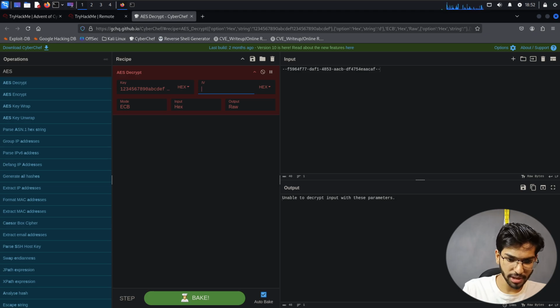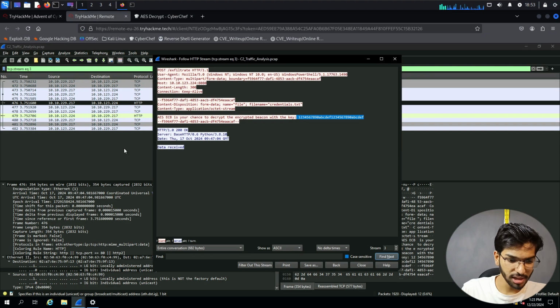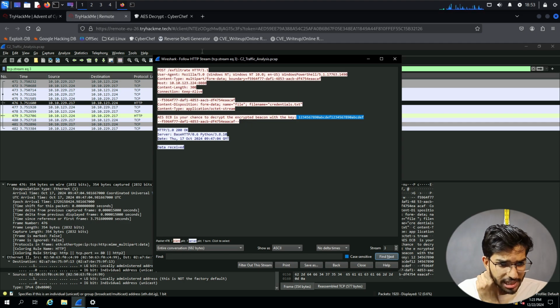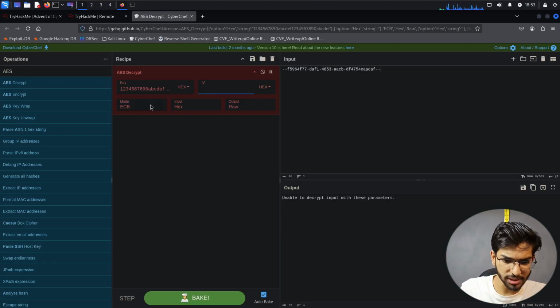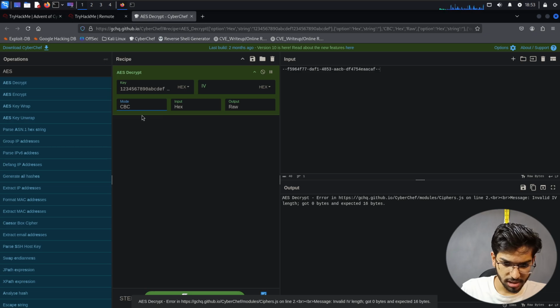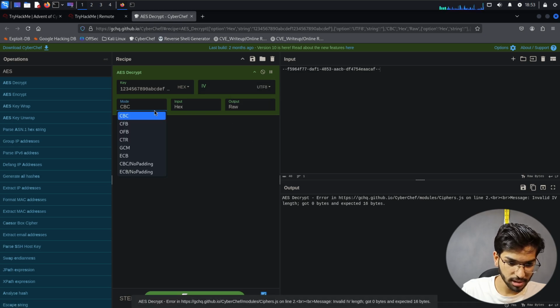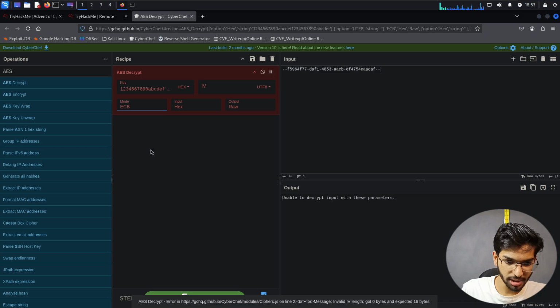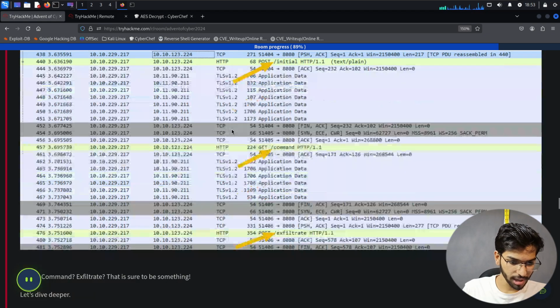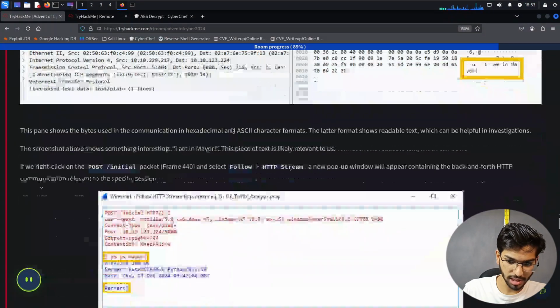Do I need to enter something here? Let's see. What else do we need? The decryption key is given, the mode is given. Okay, invalid length. I don't know what the length is here. Okay, UTF-8, and then ECB. No. What does that mean then?